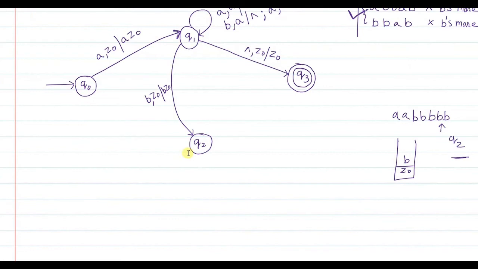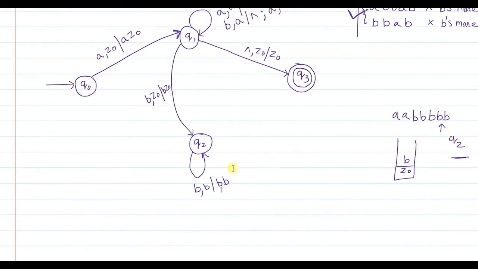Now we are in Q2. In state Q2, if another B is encountered, it simply means that so far the number of B's encountered is more, so that B also you push. In Q2 state, if any more B's are encountered as input and B is on top of the stack, you push that B onto the stack. Why push? Because the string is not over, so you still have a hope that there might be 2 more A's that I might encounter later on, which I can cancel out. Pushing means you are keeping track of the number of B's encountered.